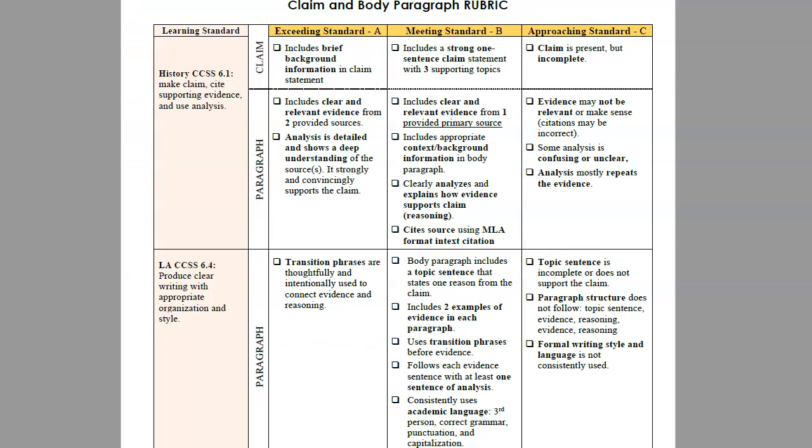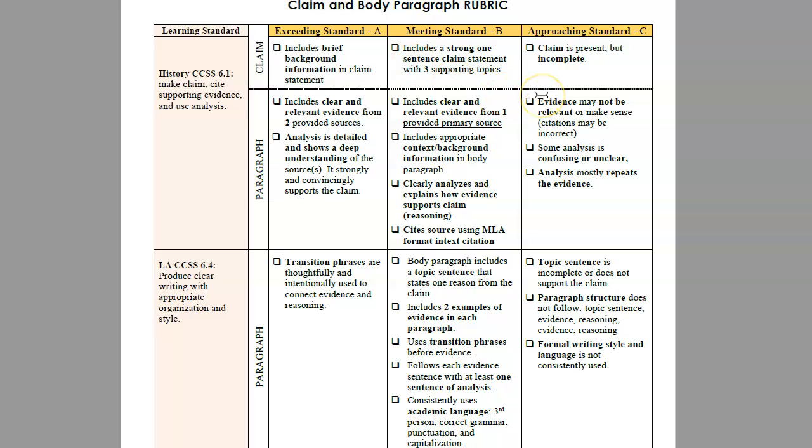The rubric is a great place to go when you're confused or want expectations re-emphasized. For example, for the claim for meeting standard, remember that a claim is 1 sentence that states 3 supporting topics. For this DBQ, your exceeding standard claim will just have a very brief amount of information, but it's still in your claim, so it's still only 1 sentence.